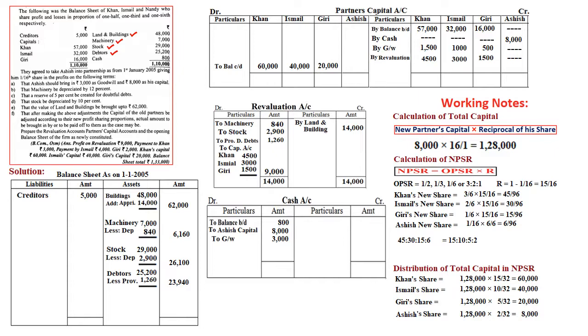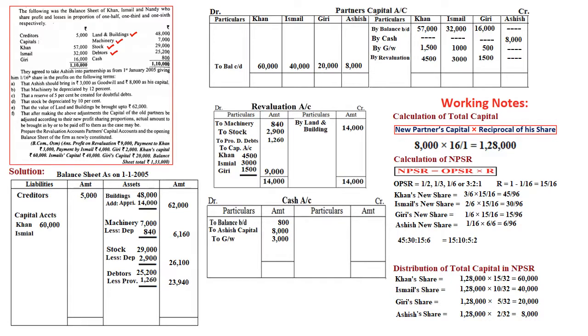Khan's capital account credit balance is 63,000. Both sides 63,000, and we are getting the balancing figure on the debit side, 3,000. As per the question, it will be transferred to the cash account. So Khan will withdraw. Khan's capital should be 60,000, whereas he has 63,000. So how much is he withdrawing? 3,000. So it will be written as by bank in the capital account, and the same amount will be written in the cash account, by Khan's capital, amount 3,000. In the same way, Ismail's account will be closed.